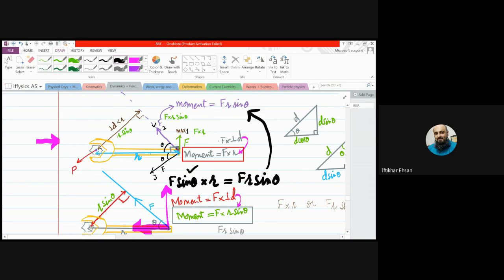We apply the force like that, like the green one, at 90 degrees, and the distance is r. Simply here, the moment will be F multiplied by r. This is F, and r is the perpendicular distance between the pivot and the line of force, right? Clear?